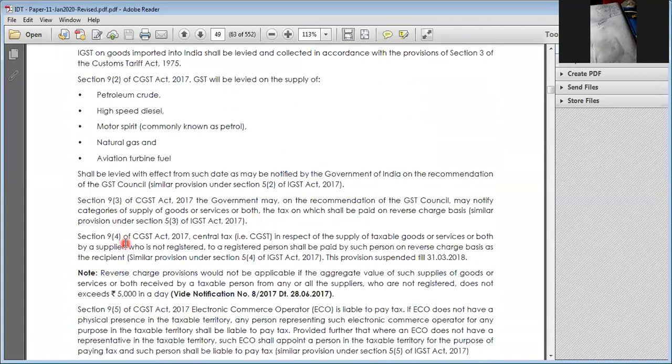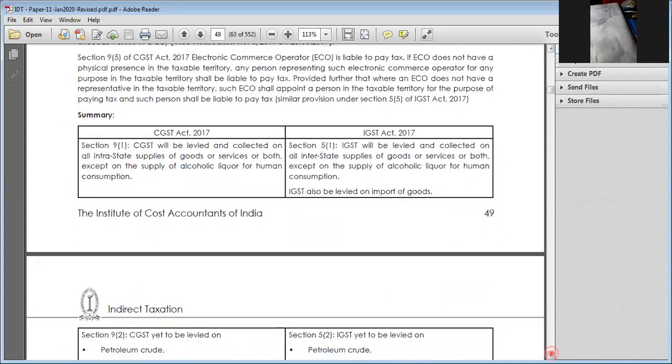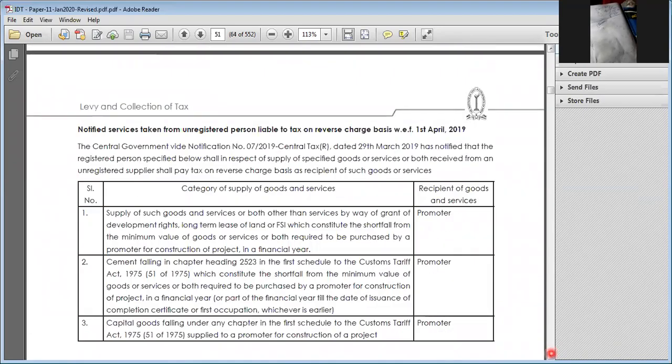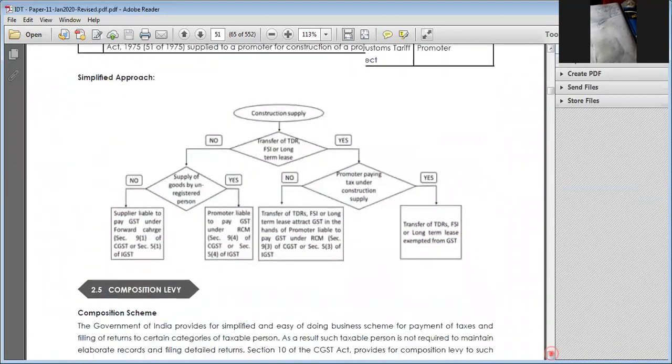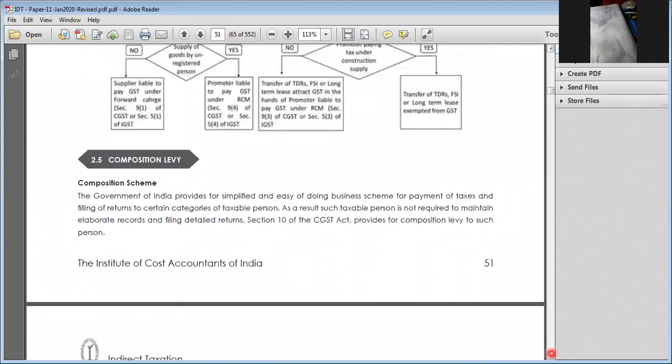So 9(3), 9(4), 9(5) relate to the e-commerce operator. That topic has already been discussed. Right. Now, we are going for the composition scheme.